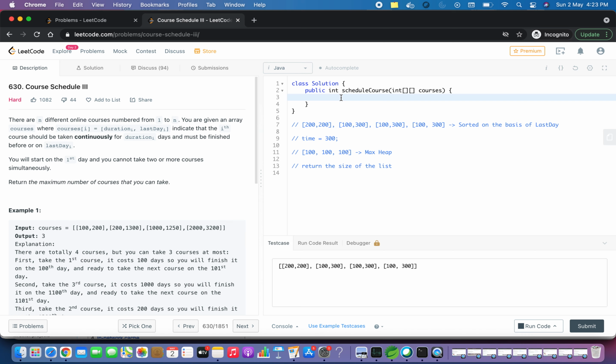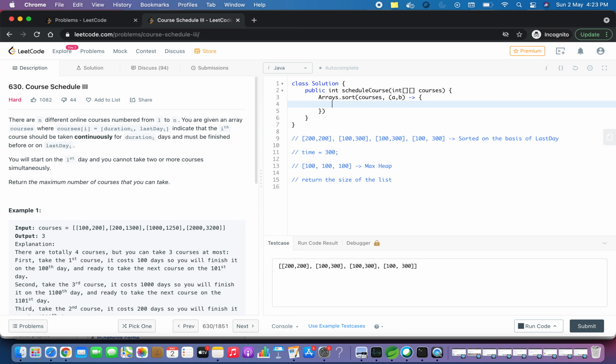As our first step, we will sort the array. So let's sort the array with Arrays.sort. We have courses, and we also need to provide our custom sorting method, since courses is not a normal array, it is a 2D array. So we'll do a comma b, and we will return a of 1 and b of 1, since we want to sort on the basis of last day.